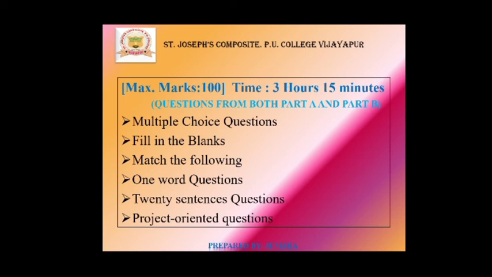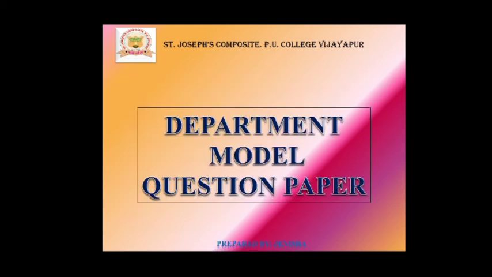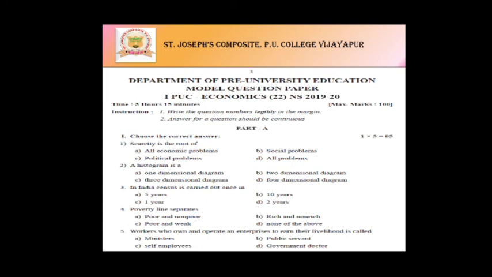Now let us see the model question paper from the department. See, according to the Department of PU Education, the model question paper will be set up like this. The economics subject code is 22. Here the timing will be 3 hours 15 minutes, marks will be 100.